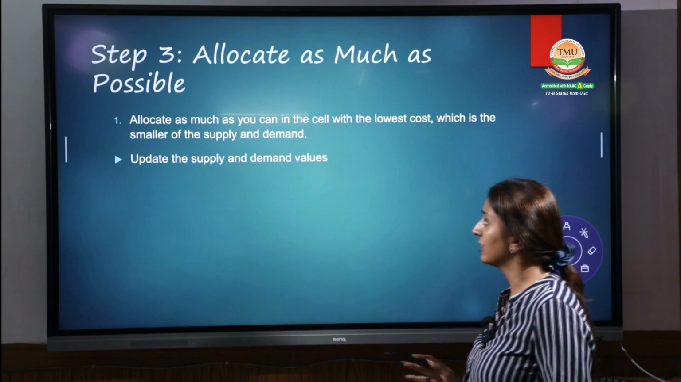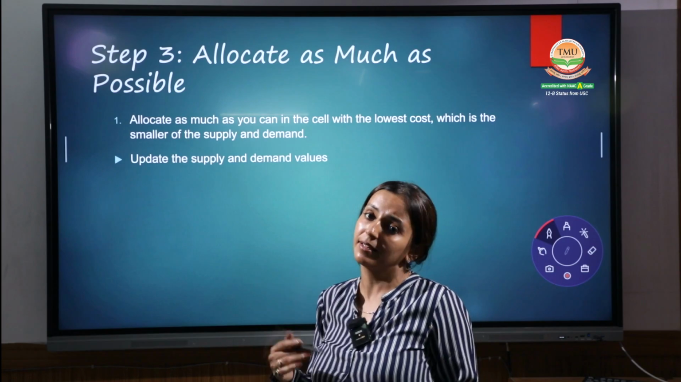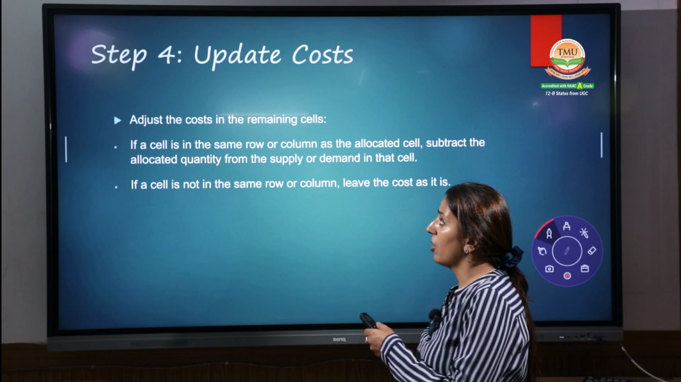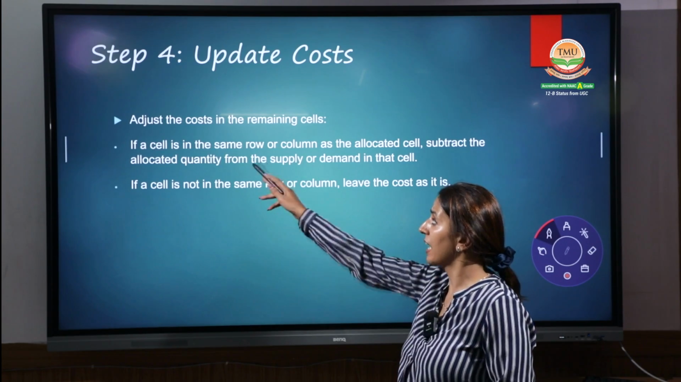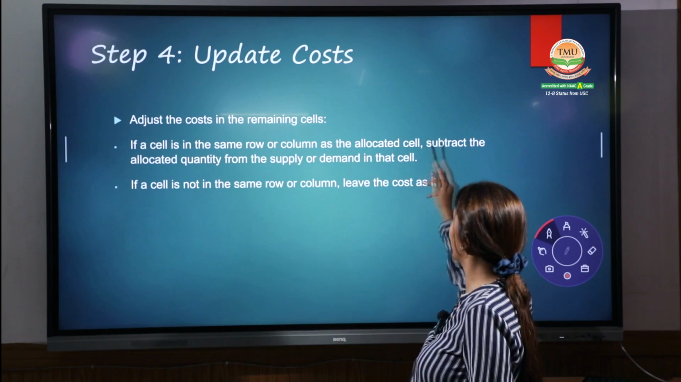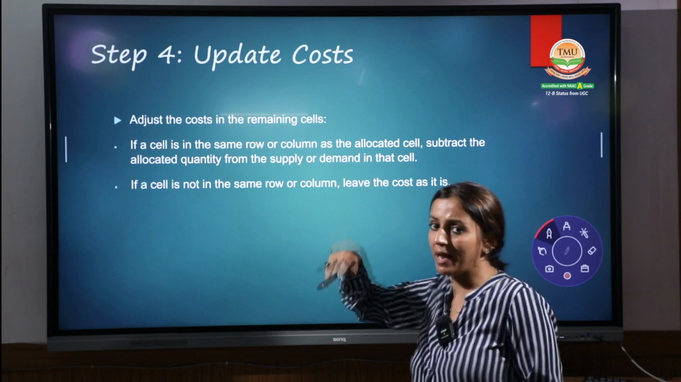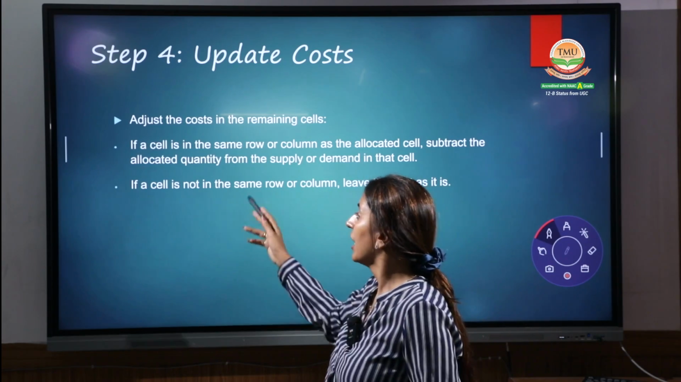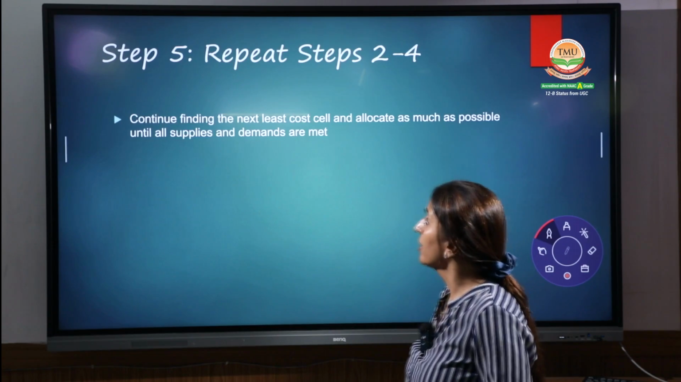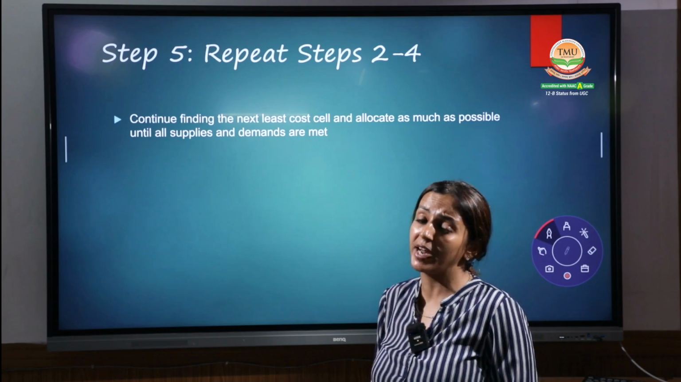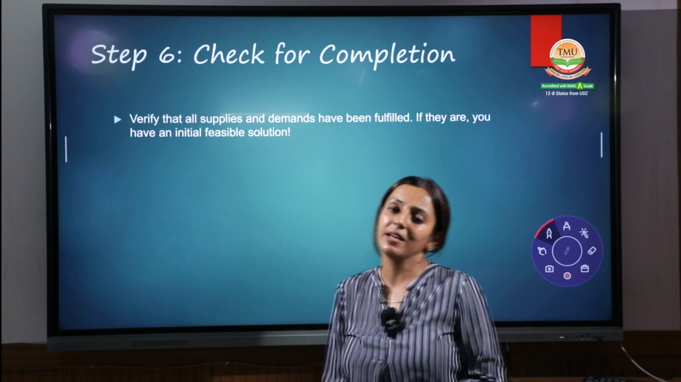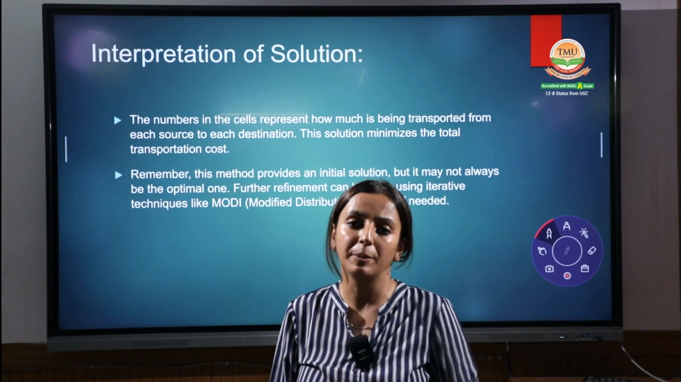Step 3, allocate as much as you can and update the supply and the demand remaining after allocating to the cell. Adjust the remaining cells: if a cell is in the same row or column as the allocated cell, subtract the allocated quantity from the supply or the demand, depending on the situation. If the cell is not in the same row or column, leave the cost as is. Right? Next, repeat steps 2 to 4 till all the allocations have been done. Check your completion, and last, the interpretation. You have to interpret the result.